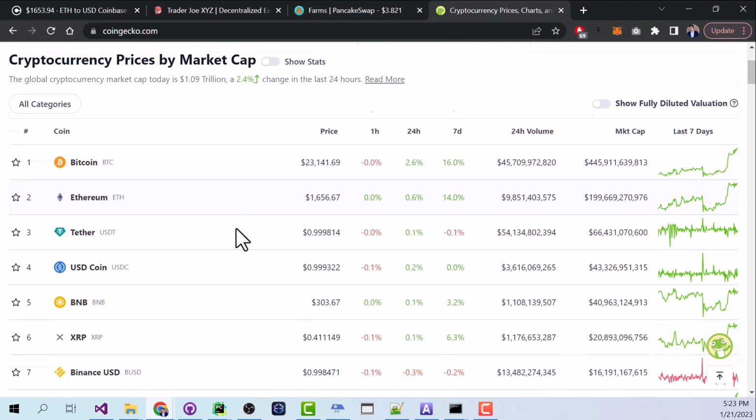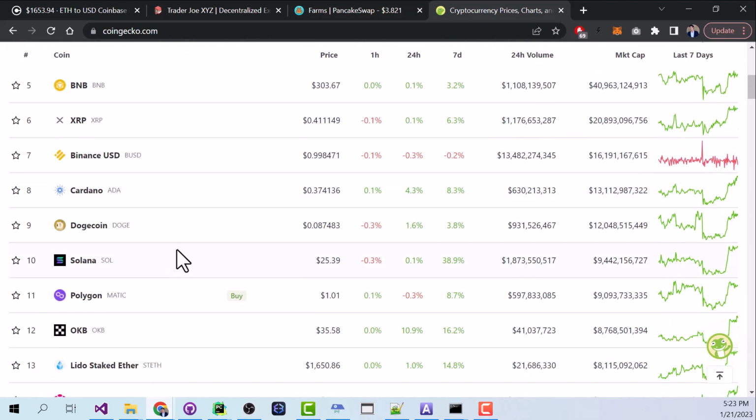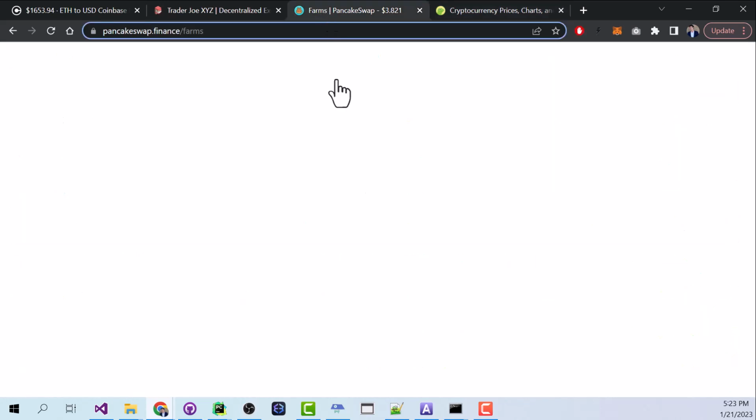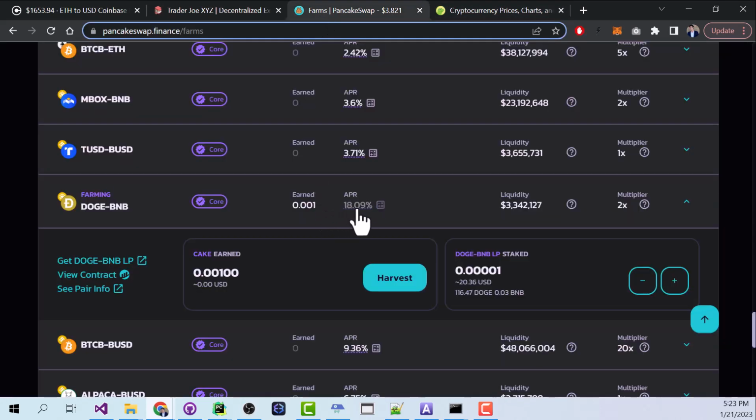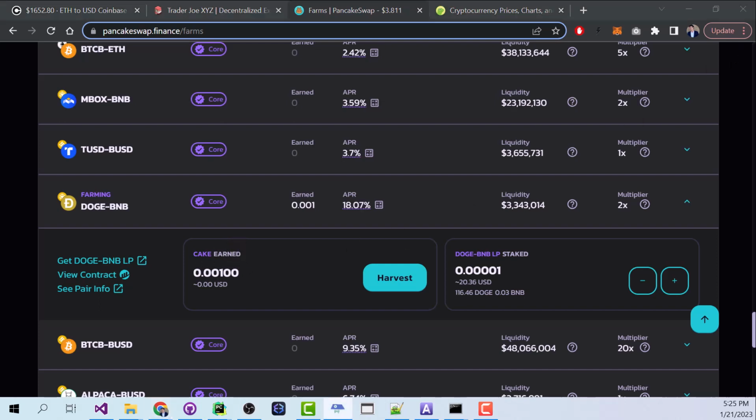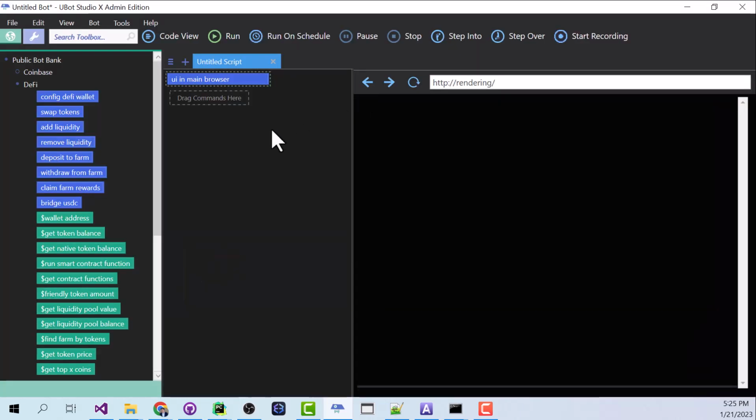I want to point out here that both Doge and BNB are in the top 10, and what that means is that during the next bull market, both of these coins are going to go up. But on top of whatever we earn from that, we can also make an additional 20% APR by investing in this farm. And that's while holding these tokens. Now in a future video, we'll talk about what to actually do with these cake tokens. But for now, let's look at how to get this far in a way that's completely automated using UBot Studio.